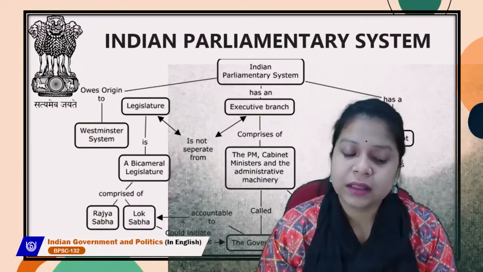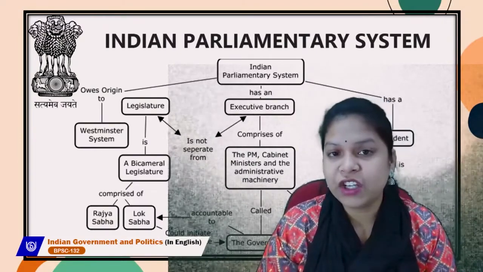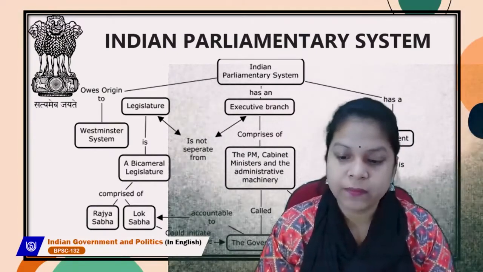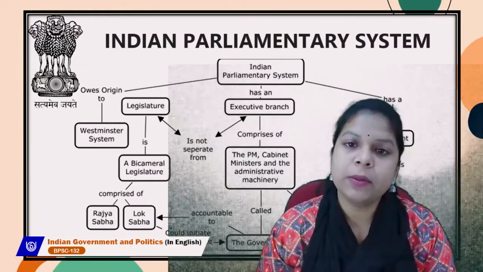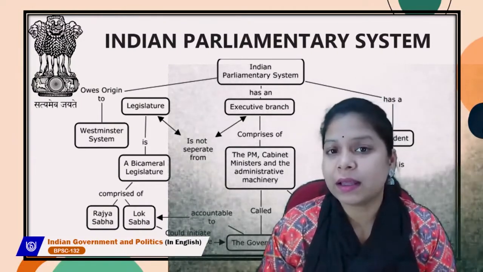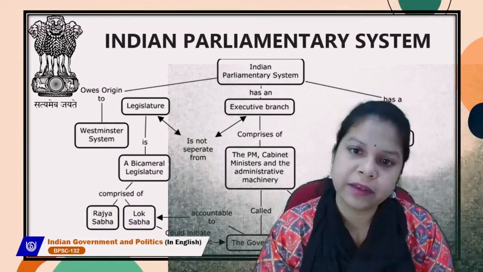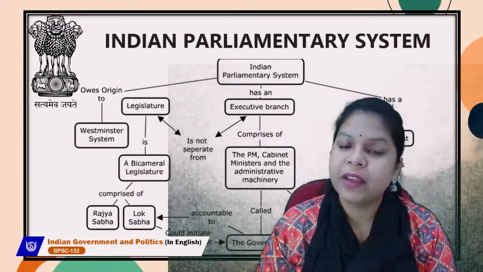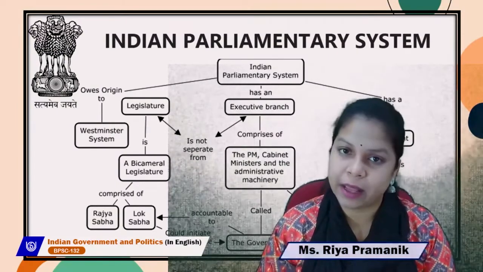The Lok Sabha could initiate a no confidence motion against the government. The Lok Sabha has that power. Now, if we talk about the parliamentary system, there is a president, even though it's a parliamentary form of government, so we have both president and prime minister.